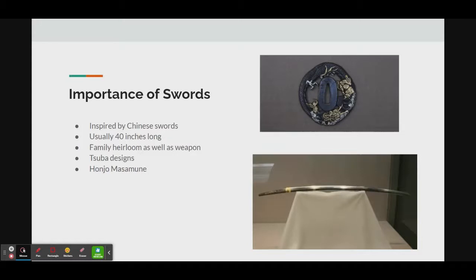Also, there were designs on the tsuba, or protective guards of swords. Some of these designs were of classical literature, folk tales, and historical events. Also, the tsuba could be made with copper, silver, bronze, and brass. The most famous example of a katana is named the Honjo Masamune. The katana was estimated to be made in the late 13th century and became a treasure of the Tokugawa dynasty. And here is an image of the Honjo Masamune and an image of a customized tsuba.